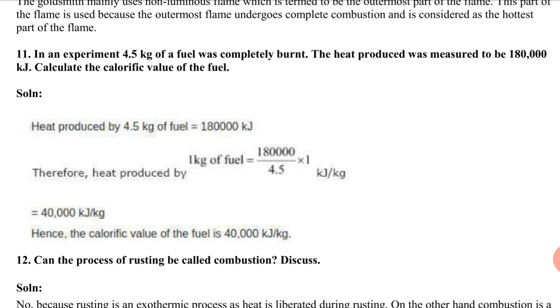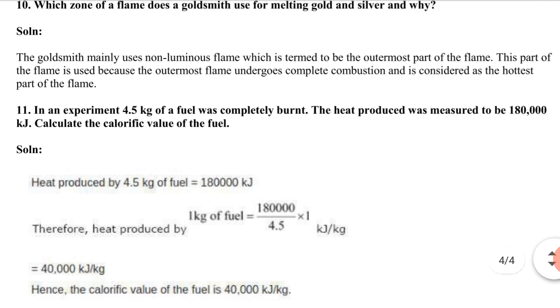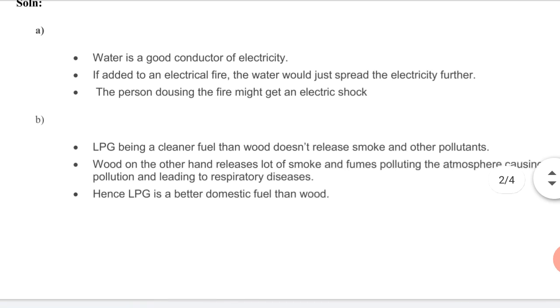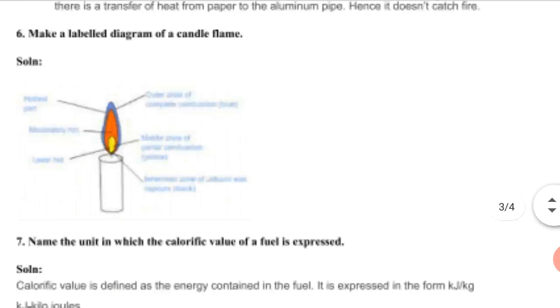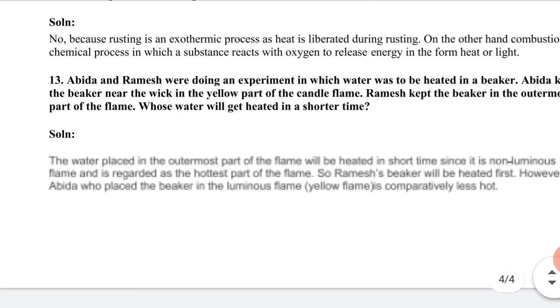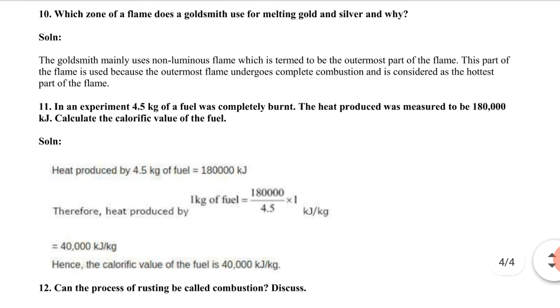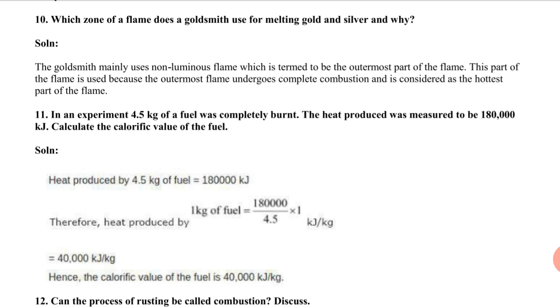Here we can calculate example 11. From question 5 to question 11, all the questions and answers you can write down in your notebook.